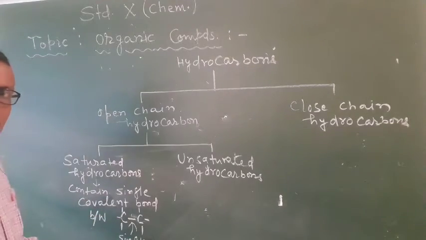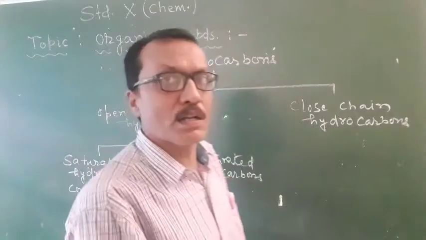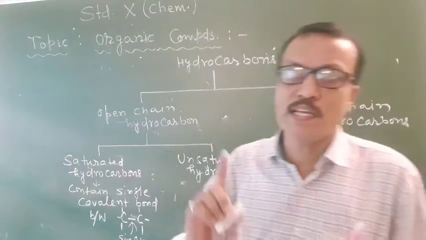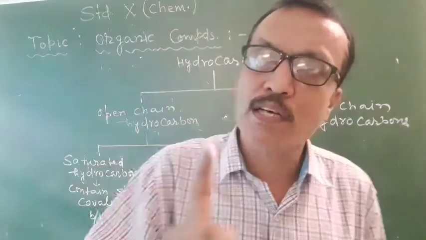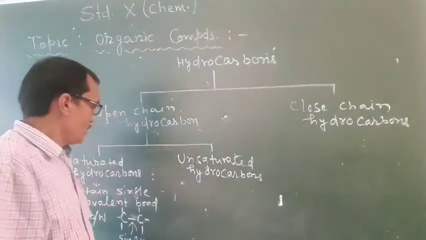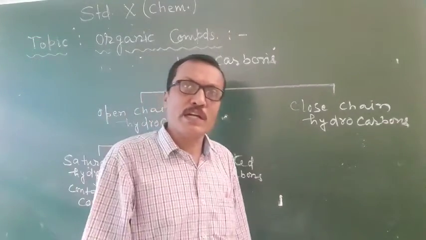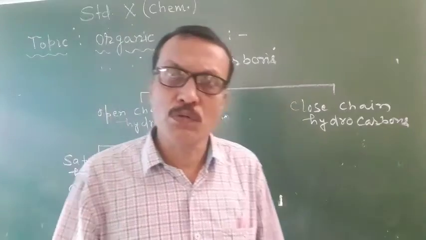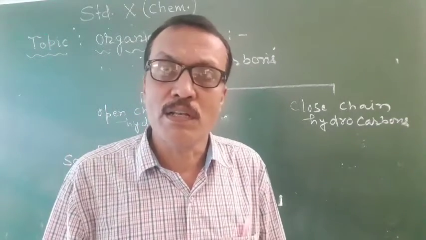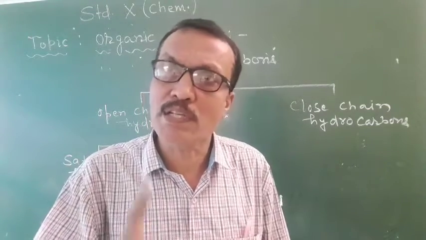So this is saturated hydrocarbon. Saturated hydrocarbons are those hydrocarbons which have single covalent bond between carbon and carbon atoms. You must keep this in your mind. Now unsaturated hydrocarbons are those hydrocarbons which contain double or triple bonds between carbon and carbon atoms.